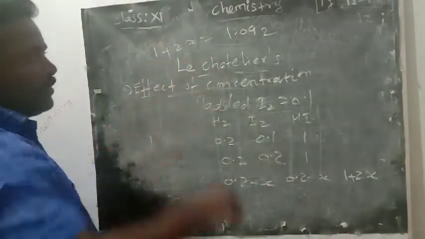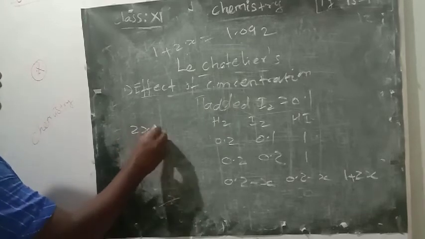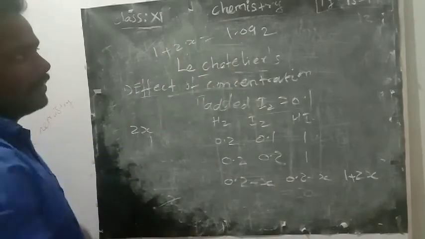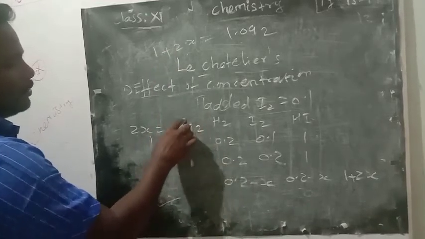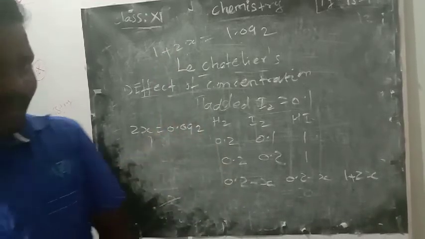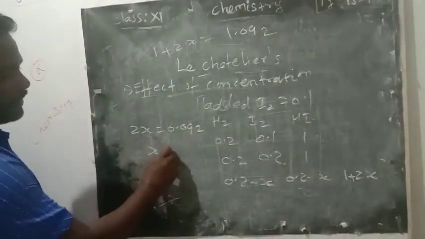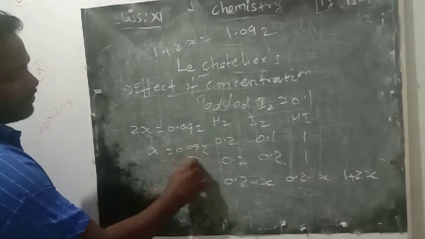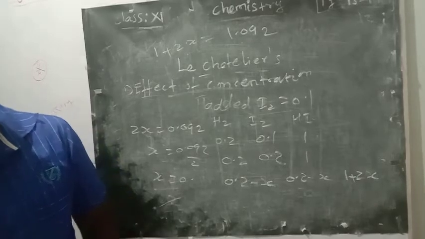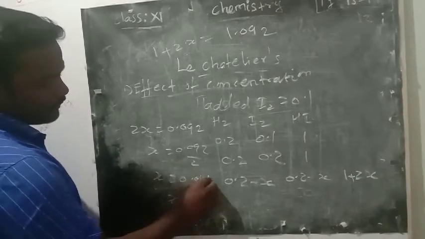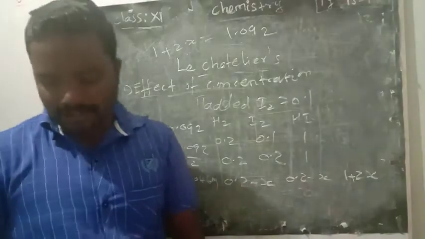So 1 plus 2x equal to 1.092. So 2x equal to, if you bring 1 to that side, 1 will go. So 0.092. From that you could find the x value. How do you find the x value? x equal to 0.092 divided by 2. So that is nothing but 0.046. So x value found, 2x value also you know that.